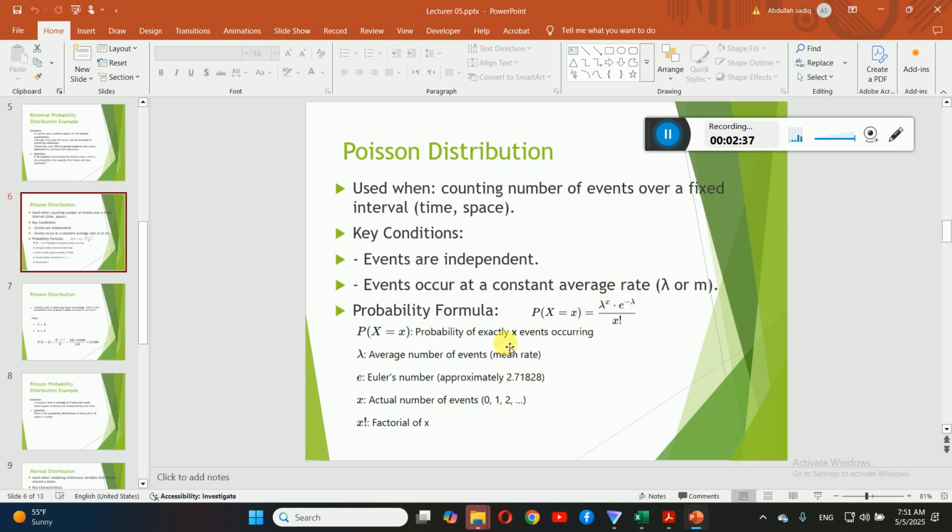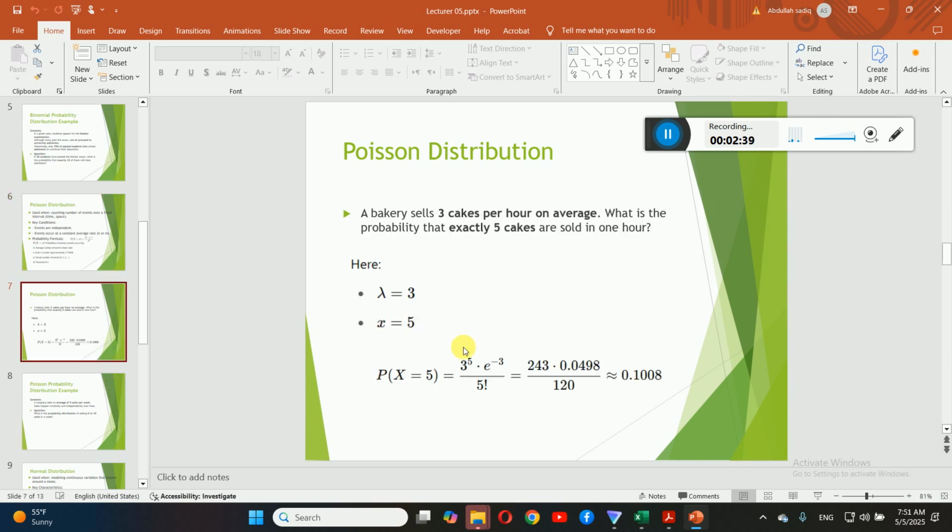Once you put all this information in this formula, when you plug it in, simply just 3 raised to the power 5 and e, which is the Euler number, already given, just like a fixed number. We have a number in pi. Similarly, we have a number e, which is fixed, raised to the power minus 3. When you plug it in and compute it and divide it by 5 factorial, you have 0.1008, or you can say 10.08%. Okay, so you can say the probability of exactly 5 cakes is 10.08%.